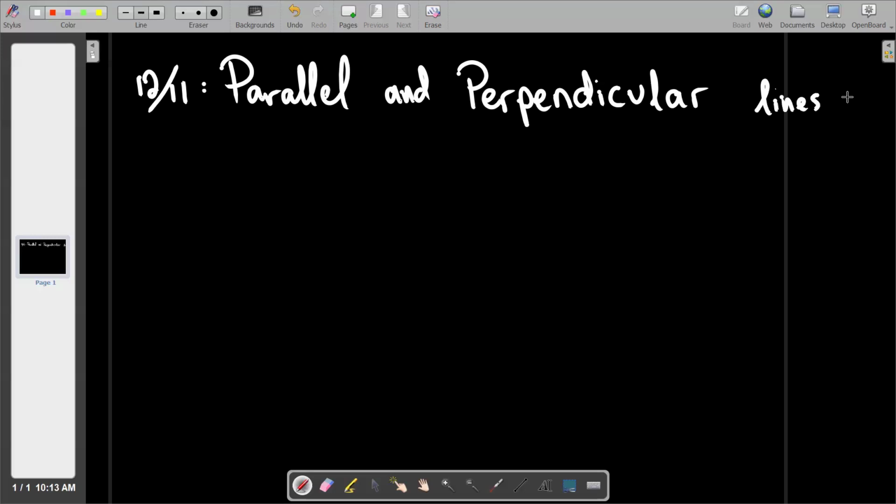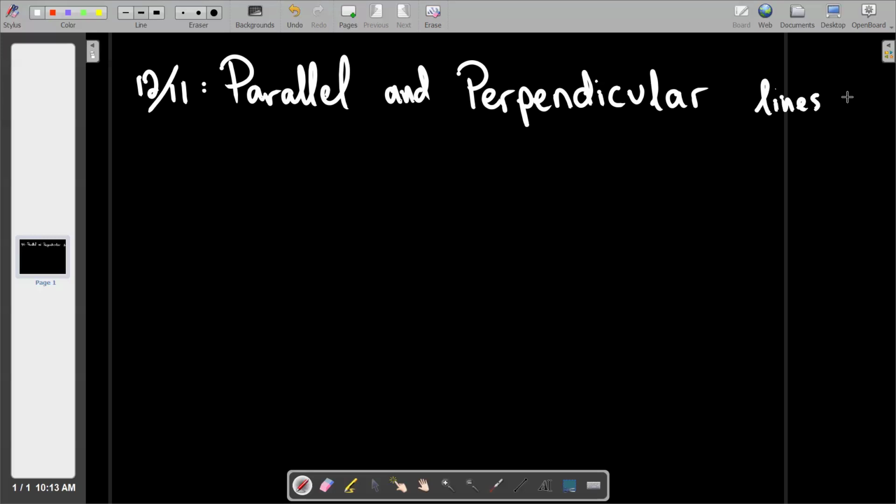So we're going to first just talk a little bit about some basic geometry ideas, and then we'll tie that into algebra, and then I'll show you how to apply this. You guys have not taken a class yet called geometry, because in Algebra 1, this is a class that you take before geometry. So next year when you take geometry, you'll use these words a lot, like a lot.